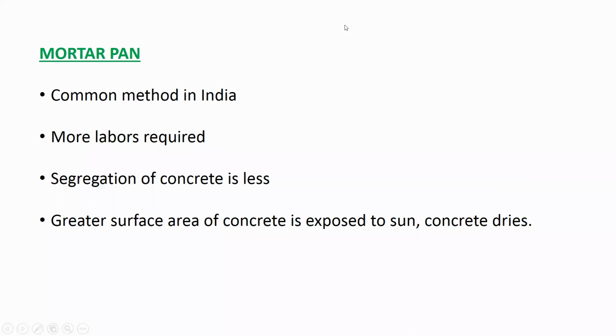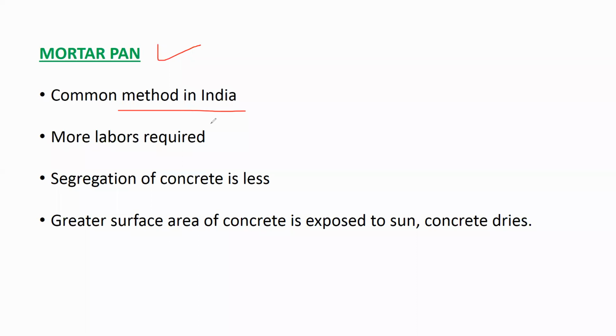The first method of transportation of concrete is by mortar pan. This is a very common method in India. But for transporting the concrete by mortar pan, you will require a huge number of labors.